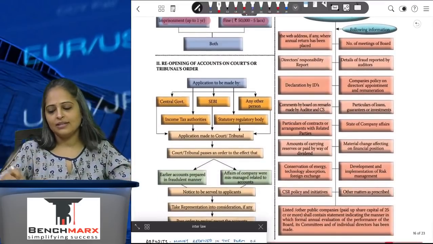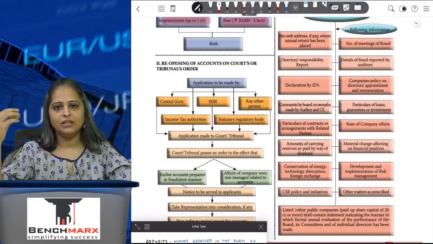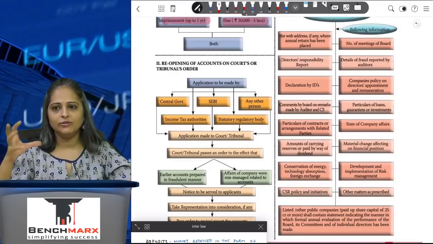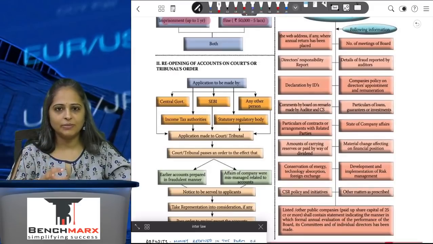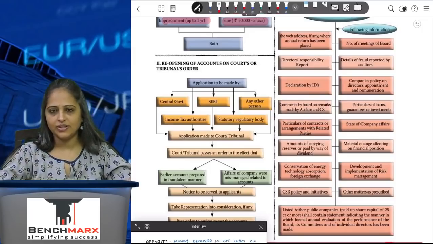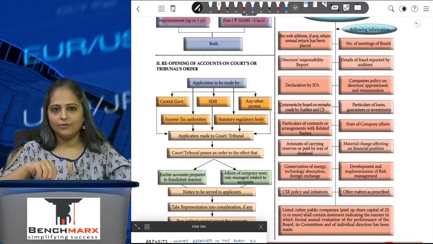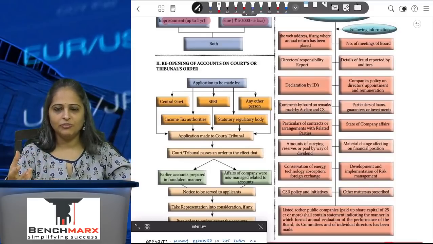And in some cases, reopening of accounts is required. If any authority like SEBI, income tax, RBI, any authority feels that the financial statements given by the company are not correct and need to be reopened and reassessed, then they will make an order and the company will have to reassess the financial statements after being given an opportunity of being heard.